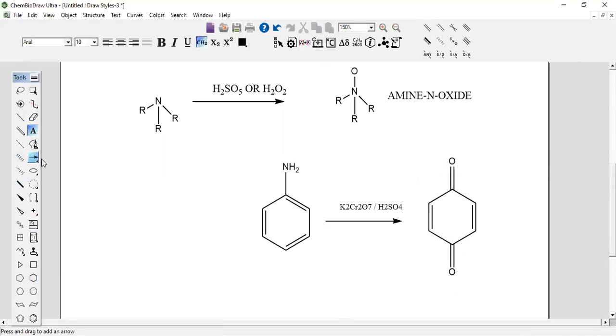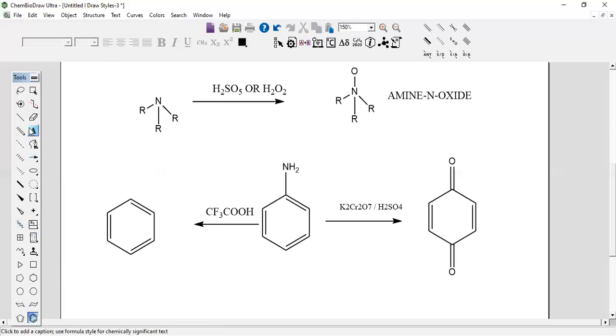The same oxidation when carried out with trifluoroacetic acid, CF3COOH, called trifluoroacetic acid, gives nitrobenzene.